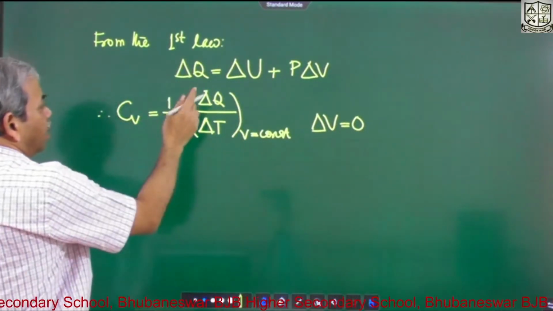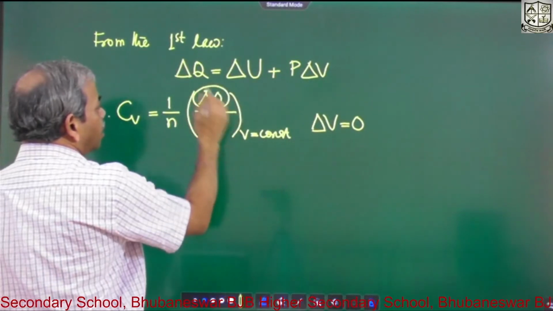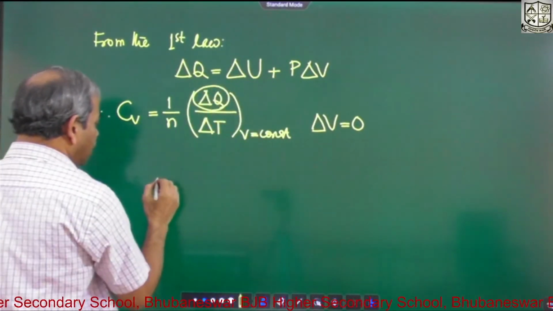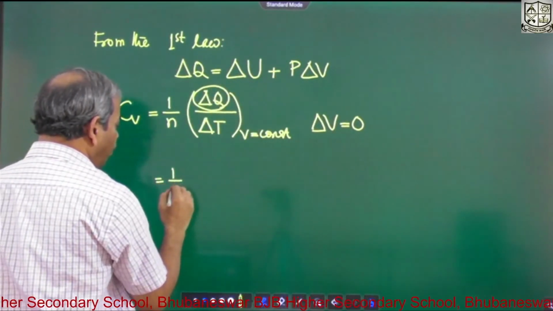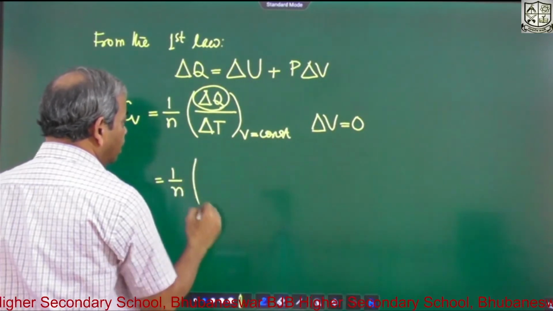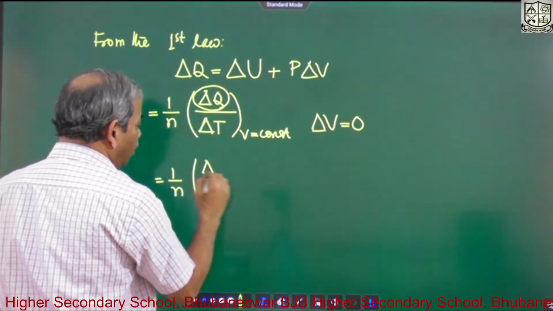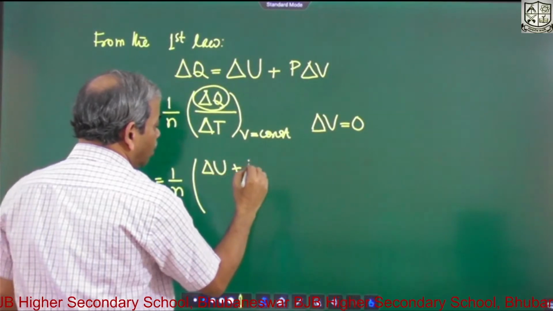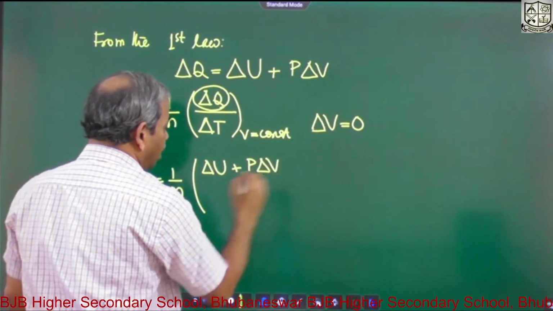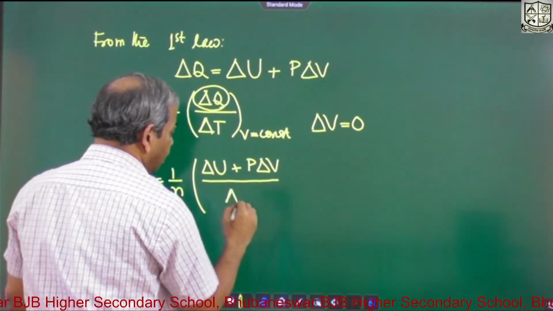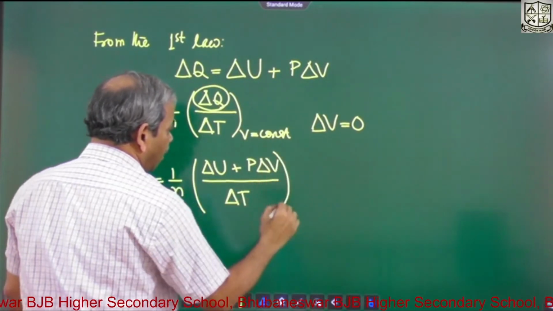So Cv is equal to 1 by n, delta U plus P delta V by delta T, at constant V.